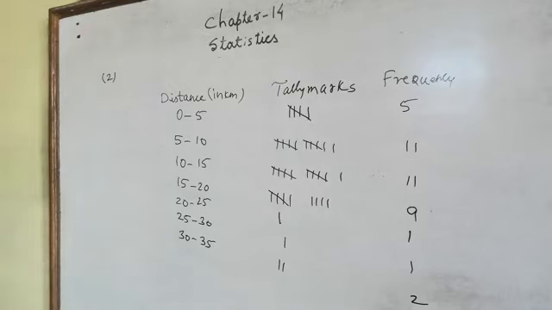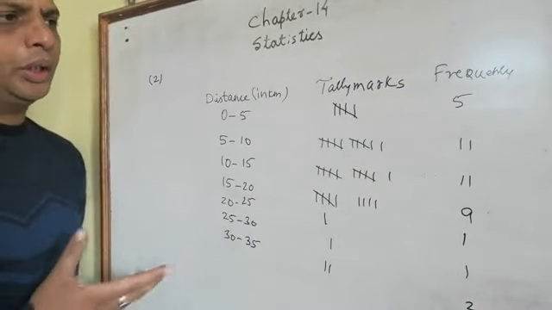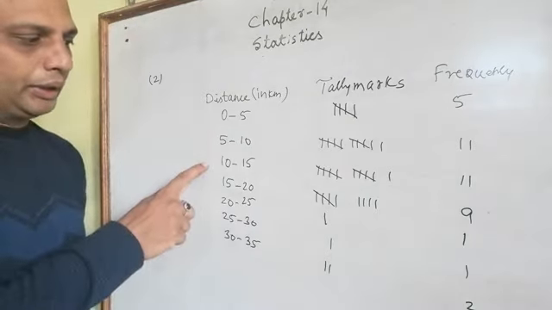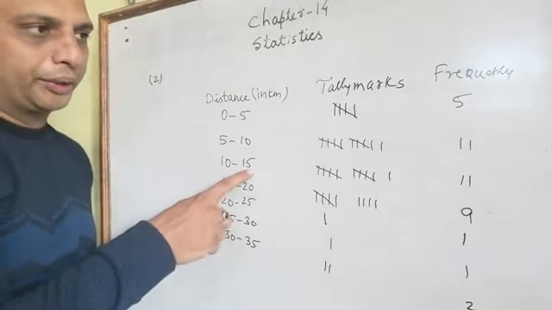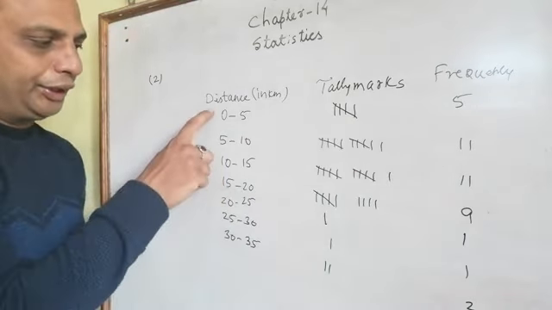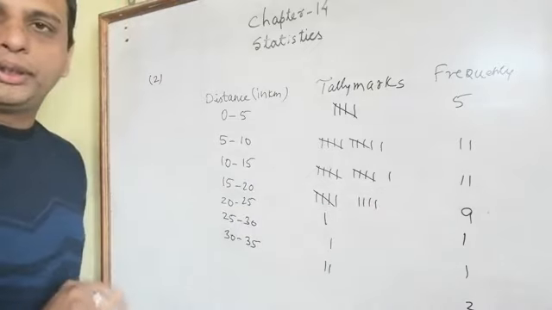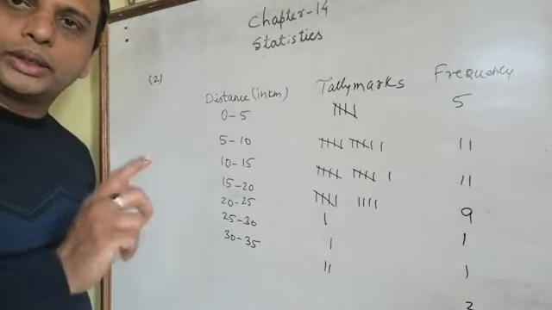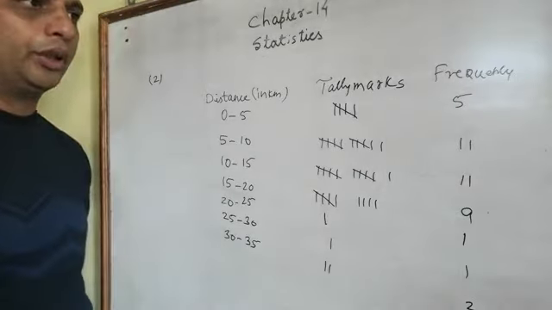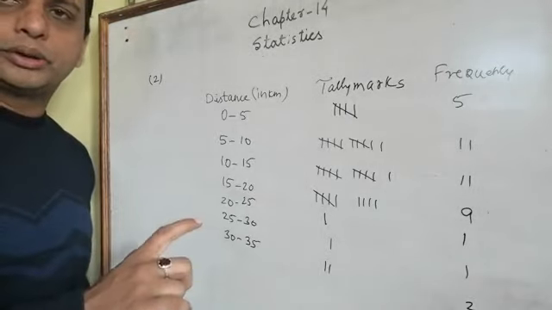And one more question was asked: what are the main features you observe from this table? So the main feature you can observe from the table is that the maximum engineers travel less than 15 kilometers. You can see 5, 11, 11, and that makes 27. It means 27 engineers travel less than 15 kilometers from their residence to the place where they are working. How many engineers are there? 27.